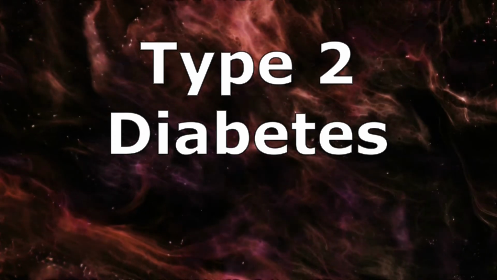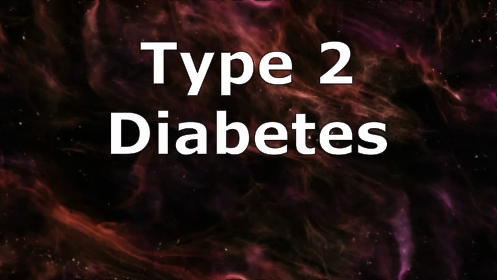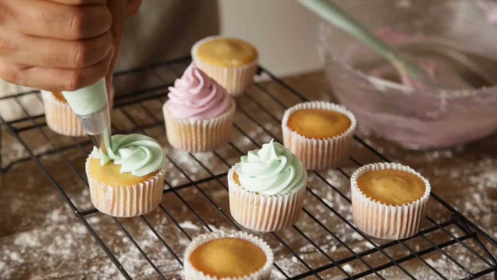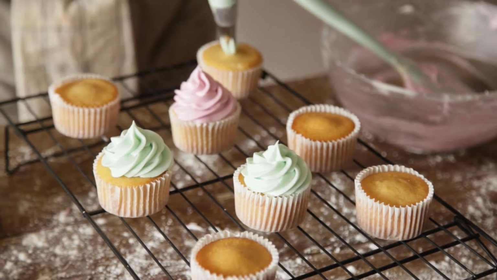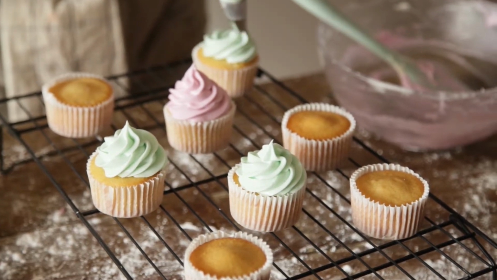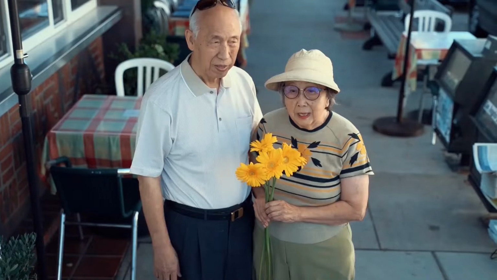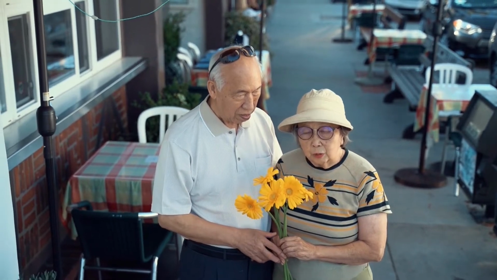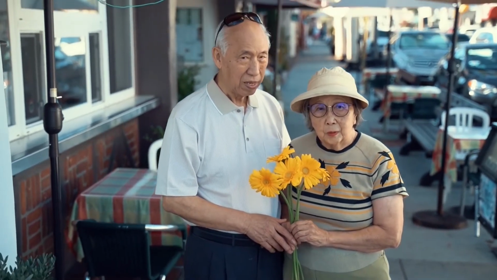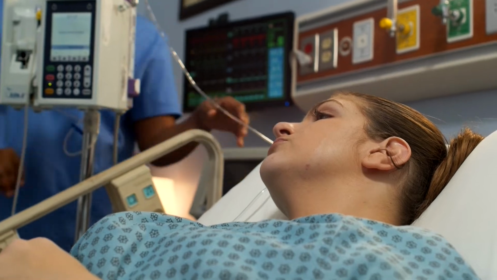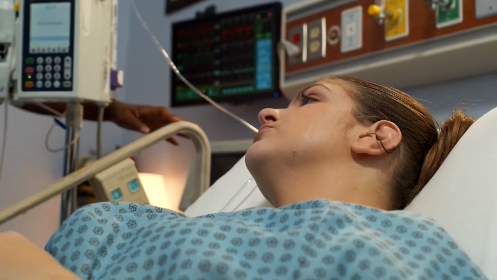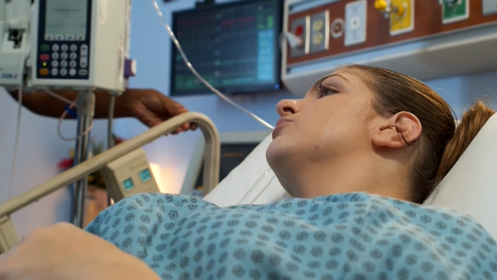Type 2 diabetes. If you have type 2 diabetes, your body does not make or use insulin well. You can develop type 2 diabetes at any age, even during childhood. However, this type of diabetes occurs most often in middle-aged and older people. Type 2 is the most common type of diabetes, accounting for over 90% of diabetes cases.